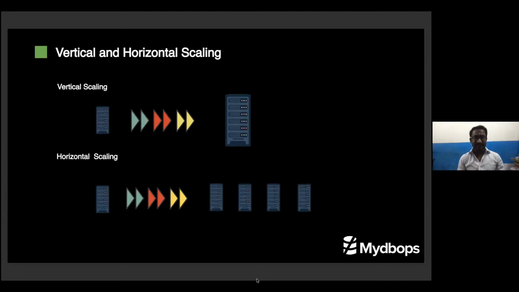For better understanding, this is the way vertical scaling happens, and this is the way horizontal scaling works. We start with a small baby, and whenever we have high traffic or high load, we bump up the instance size at the configuration level, with resources like RAM and CPU. In horizontal scaling, you add small instances in the shards and scale them.